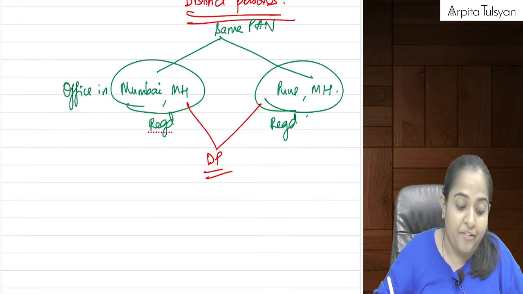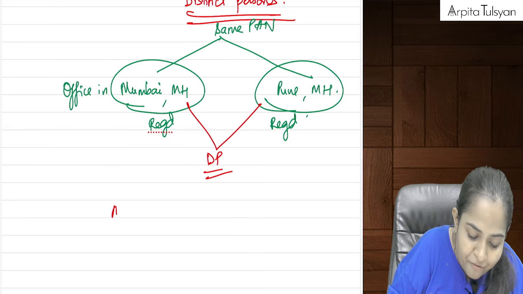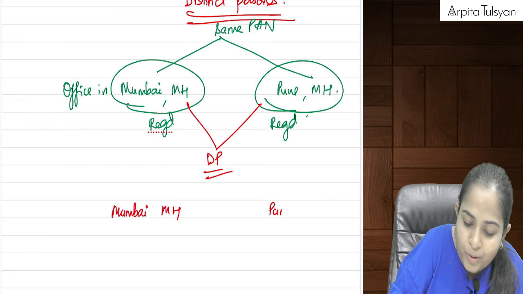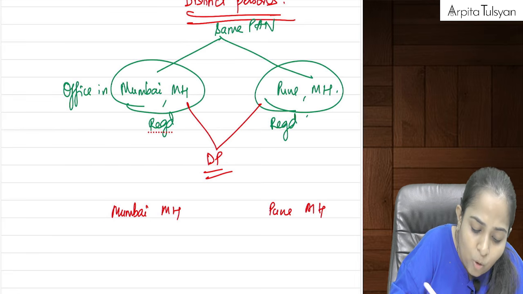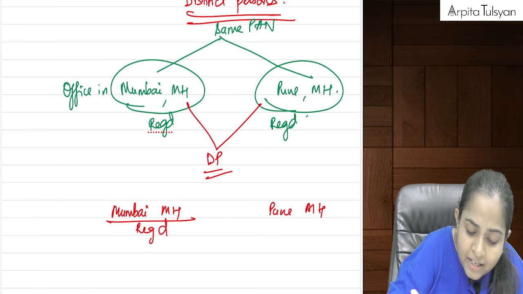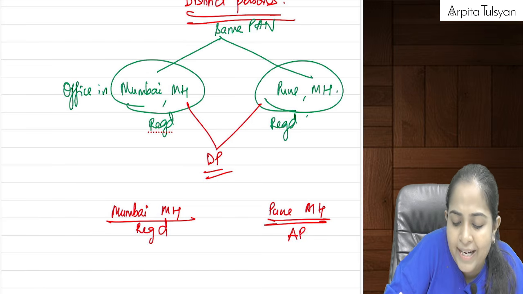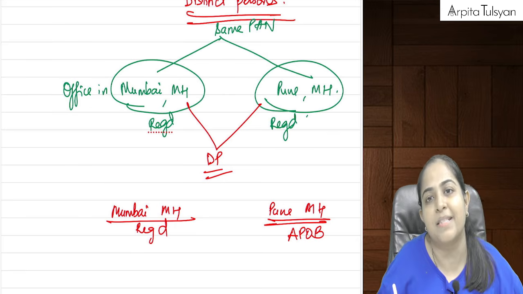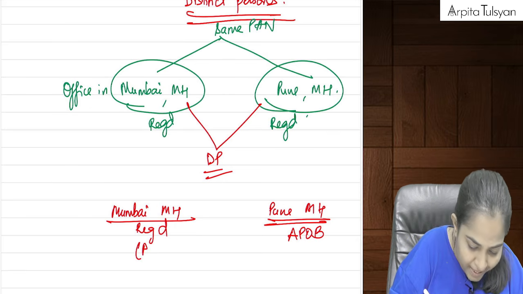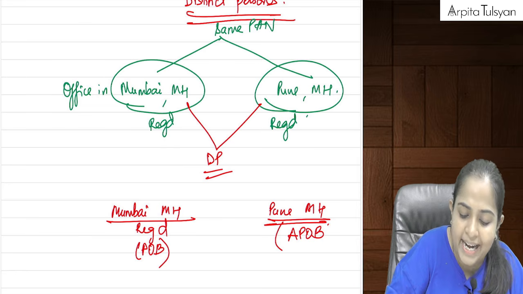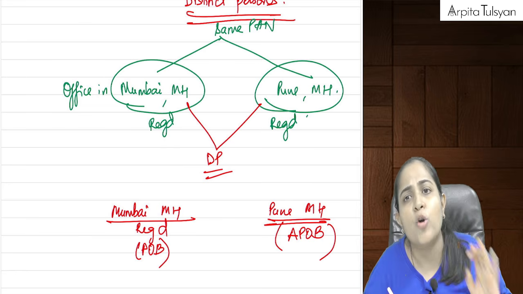But what if I am having one office in Mumbai, Maharashtra, another office in Pune, Maharashtra, and only Mumbai has got registered. Pune office, I am showing as my additional place of business. Mumbai is my main place of business and Pune I am showing as additional place of business. First of all, allowed or not allowed?